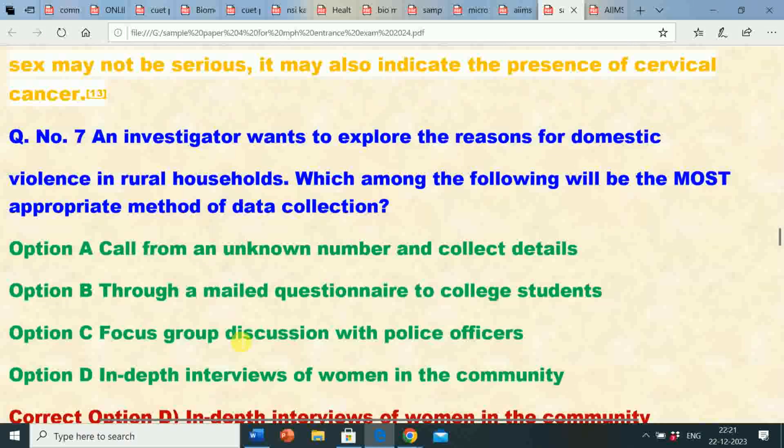Next, question number 7. An investigator wants to explore the reasons for domestic violence in rural households. Which among the following will be the most appropriate method of data collection?